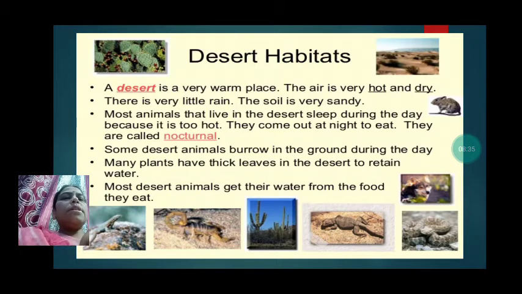Most desert animals get their water from the food they eat. So the desert animals get water from the food which they are eating.